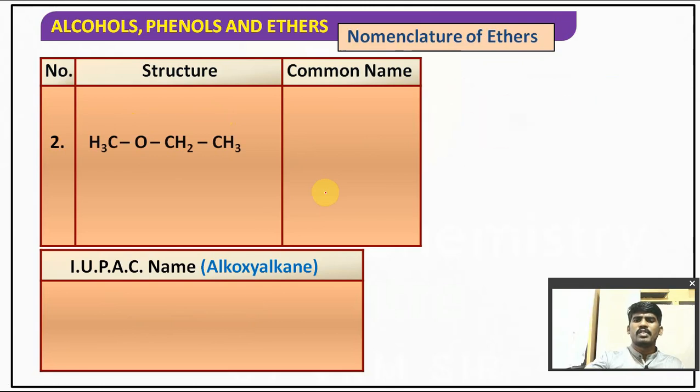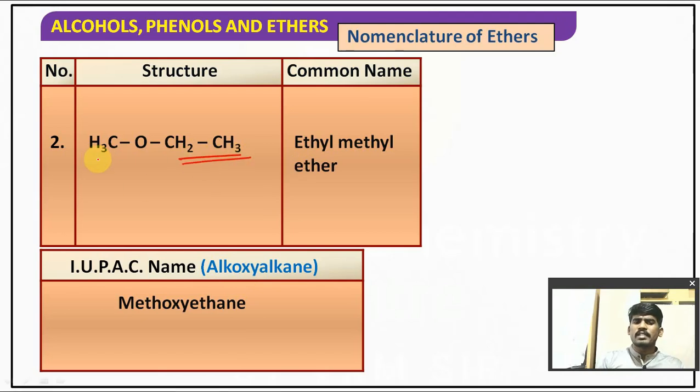Similarly, the common name here is ethyl methyl ether. The IUPAC name is methoxyethane. On this side the ethyl alkyl group is there, on this side methyl. Don't write methyl ethyl ether, it is ethyl methyl ether. As per alphabetical order, E comes first, hence it should be written as ethyl methyl ether but not methyl ethyl ether. Hope you understand it.